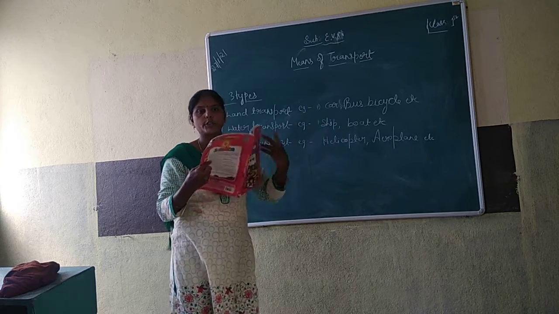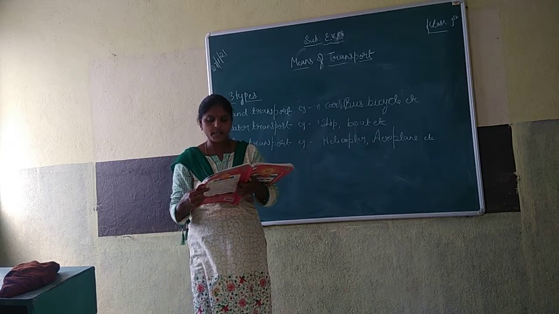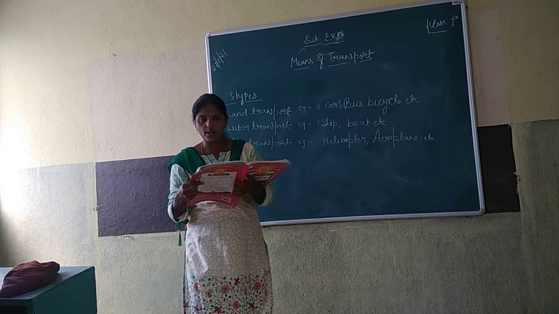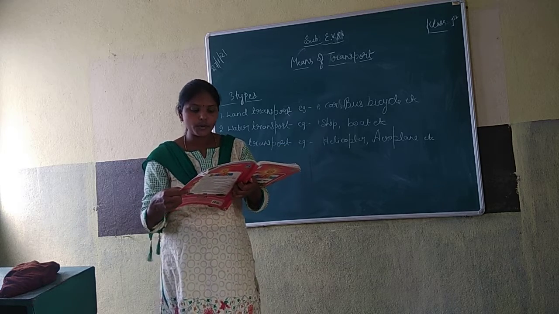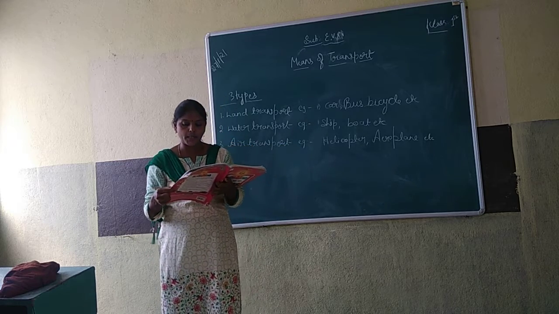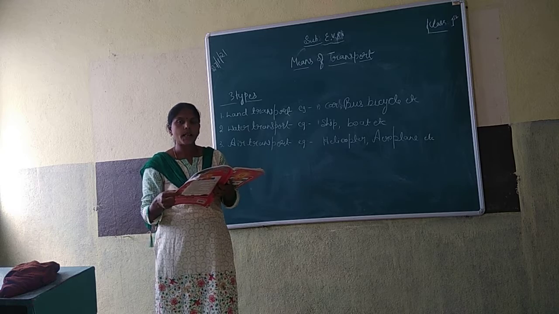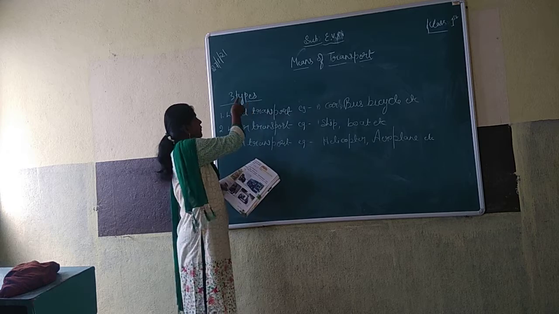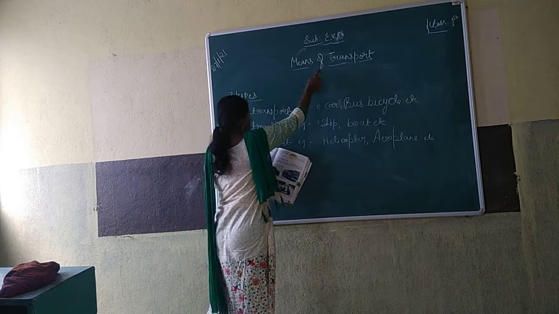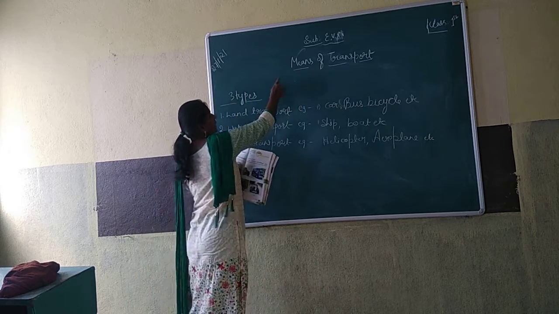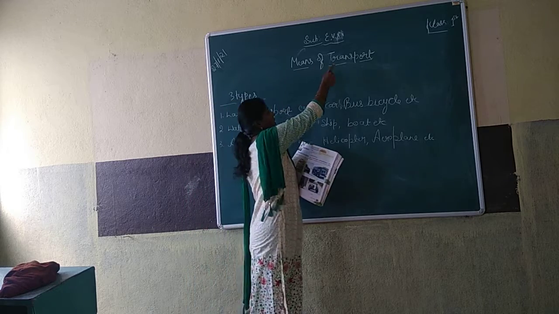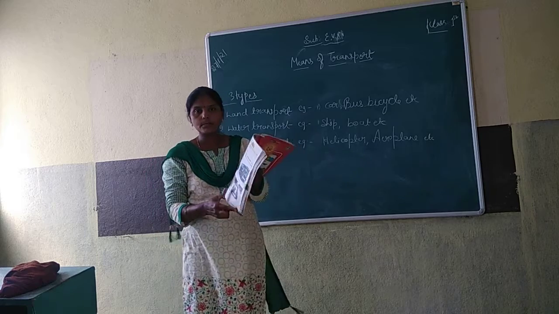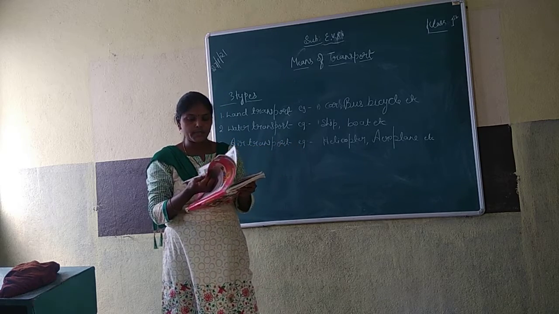Once again I am going to read. Cars, buses, train, motorcycle, cycle rickshaws, auto rickshaws, bullock carts and cycles are main means of land transport. What? Means of land transport. It is one of the means of transport. Land transport is one of three types. This is one type. Understood? Okay. Now turn the page.